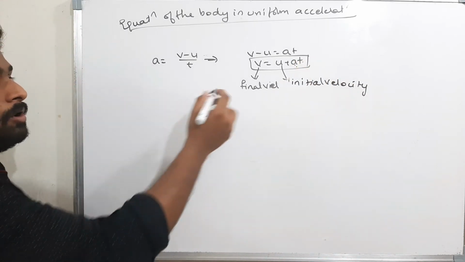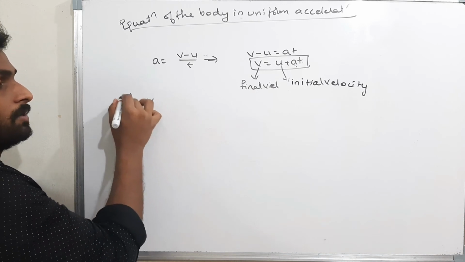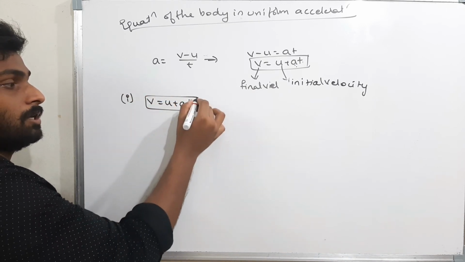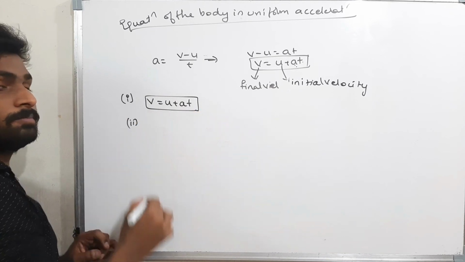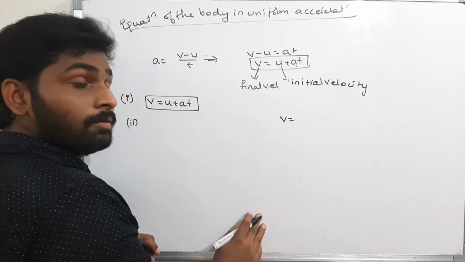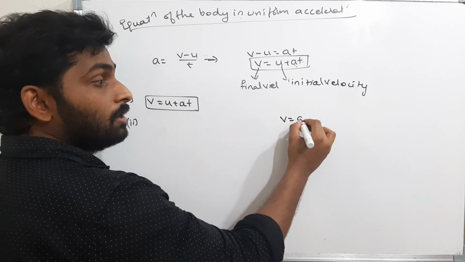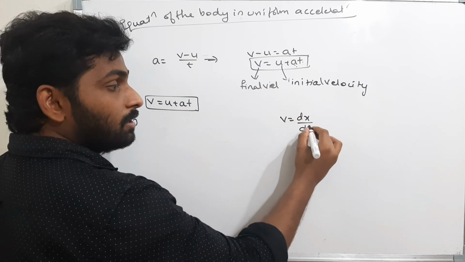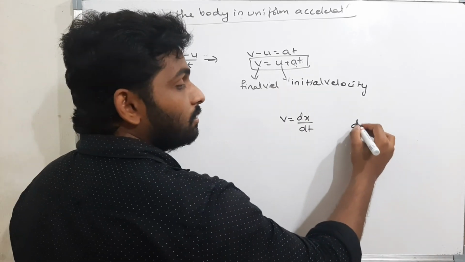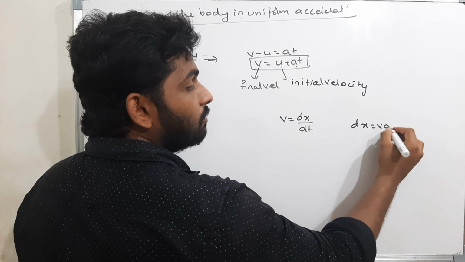Okay. Now we got the first equation. What is the first equation? v is equal to u plus at. This is the first equation. Now what is the second equation? v is equal to dx by dt. Now dx is equal to v into dt.